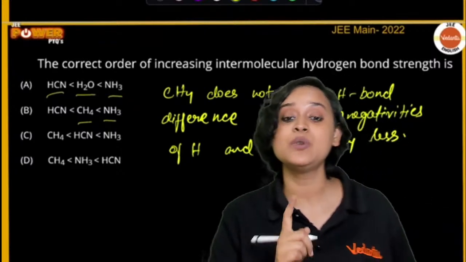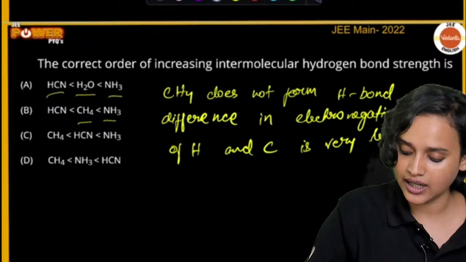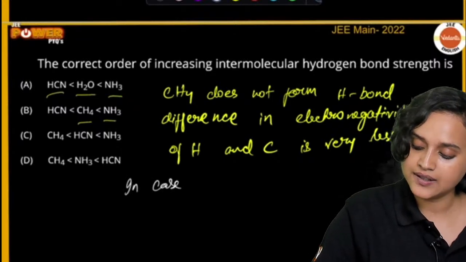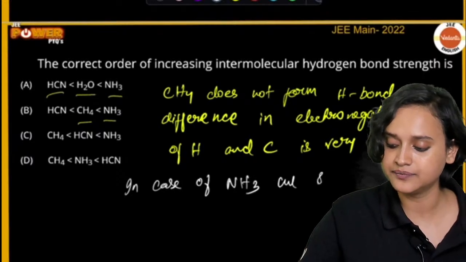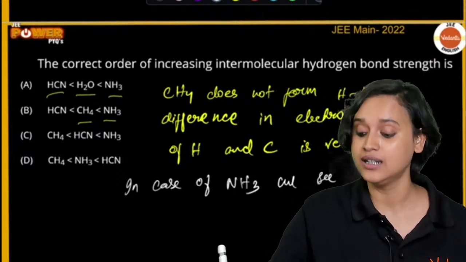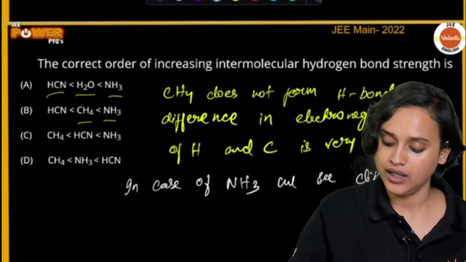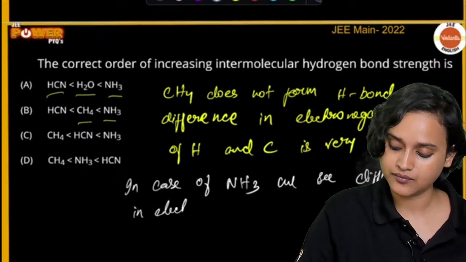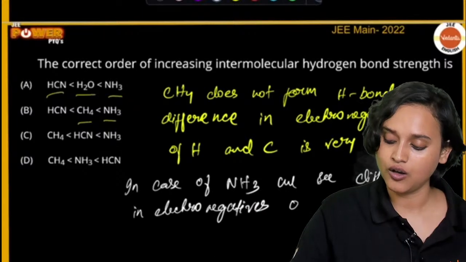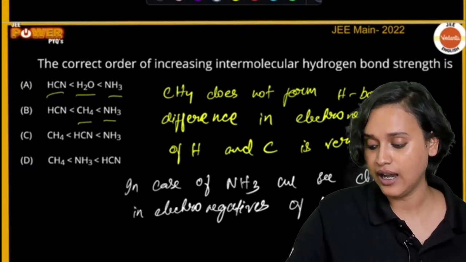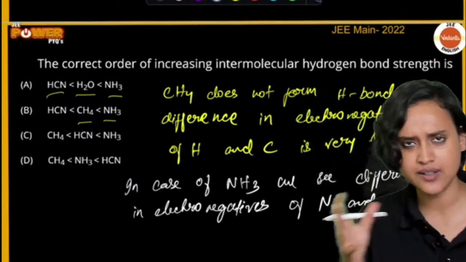In NH3, we see that the difference in electronegativities of nitrogen and hydrogen is quite a lot.